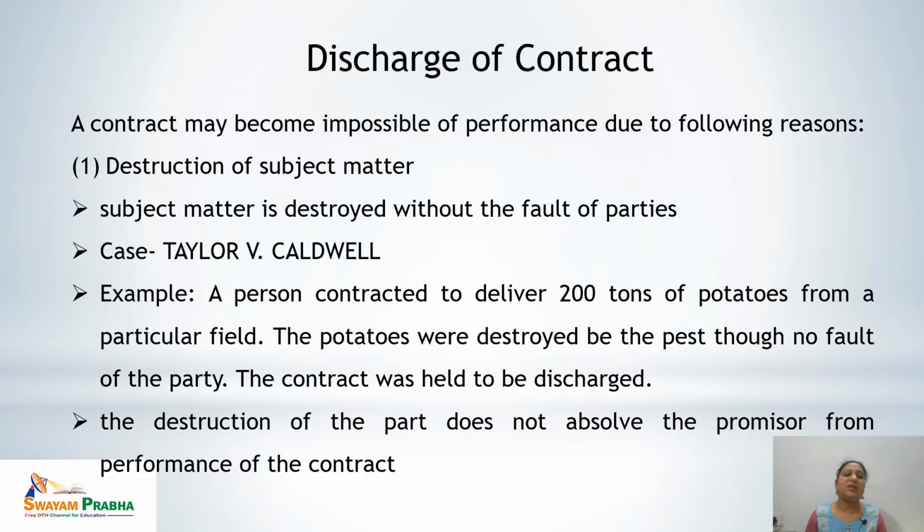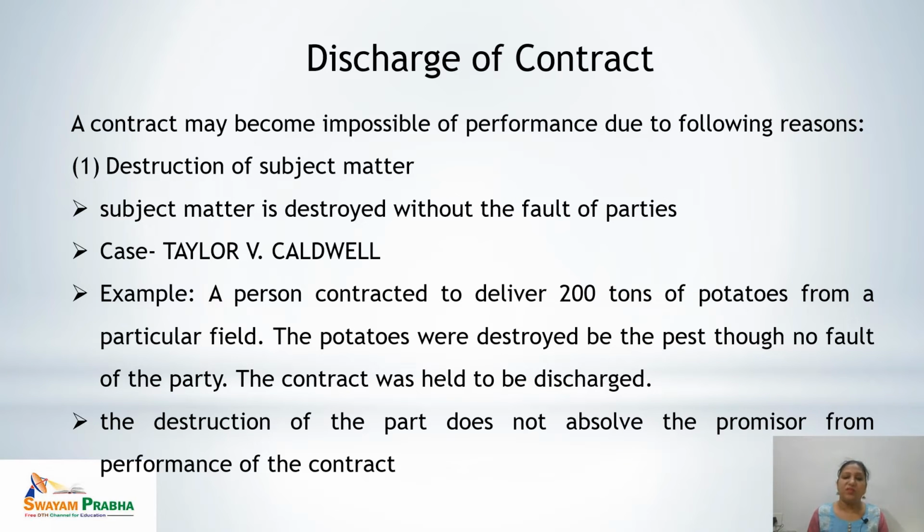This may also be seen in the example. A person contracted to deliver 200 tons of potatoes from a particular field. The potatoes were destroyed by the pest, through no fault of the party. The contract was held to be discharged. So as we can see in this example, there is a destruction of subject matter, means no potatoes exist, and there is a destruction of subject matter without any fault of the party.